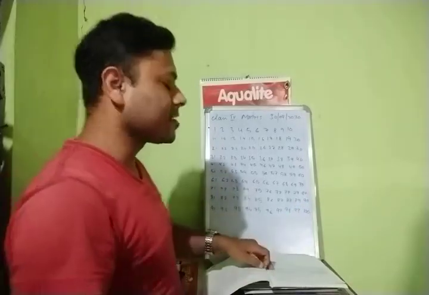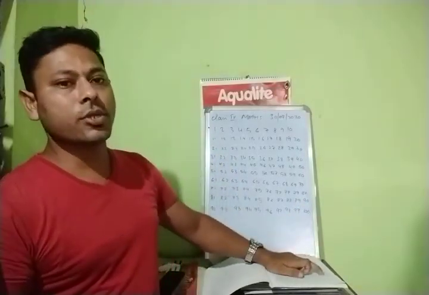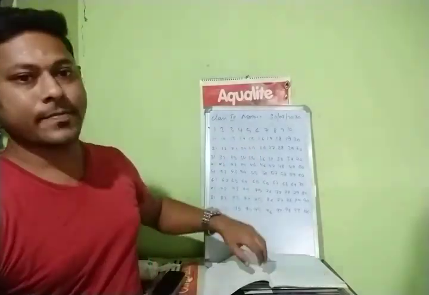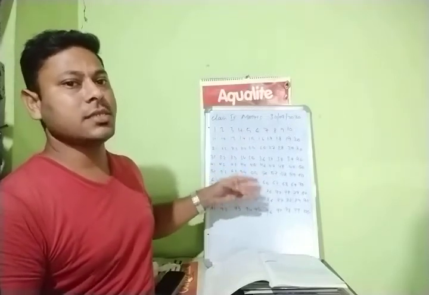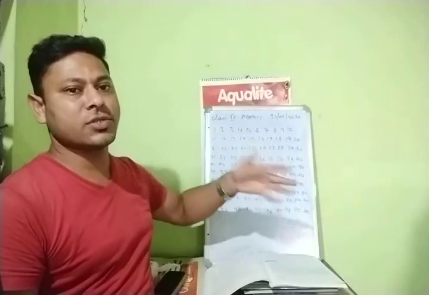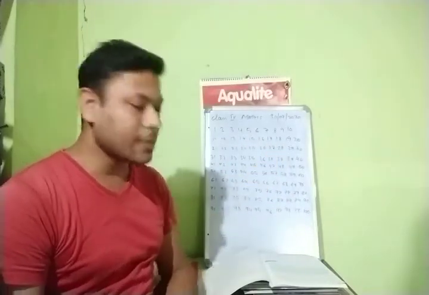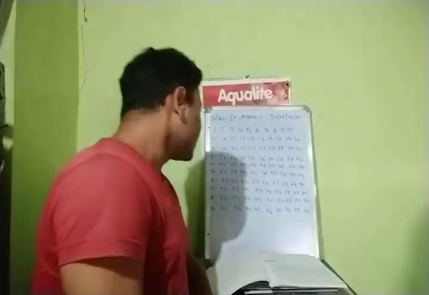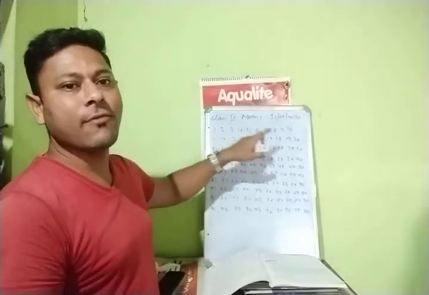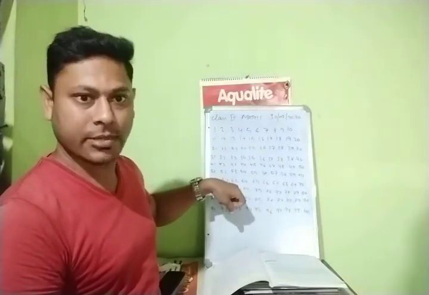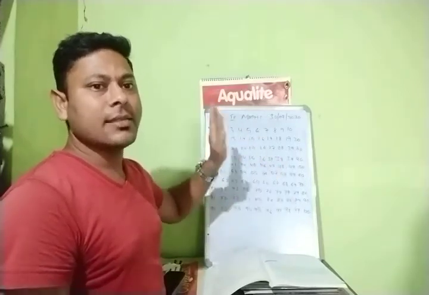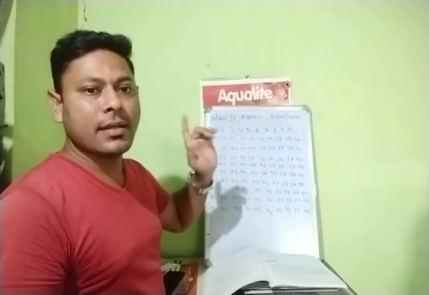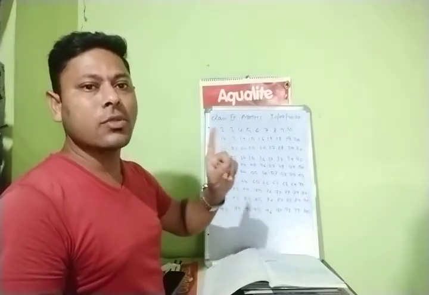As in your book, it is given from 1 to 200, but we are going to do only from 1 to 100. Okay, this is a table. Now when we solve this, some will be crossed and some will be left as gap. Okay children, some will be what? Crossed and some will be left as gap. So this table is known as what? Sieve of Eratosthenes. Right children, this process of crossing and leaving a gap is known as what? The table name is Sieve of Eratosthenes.